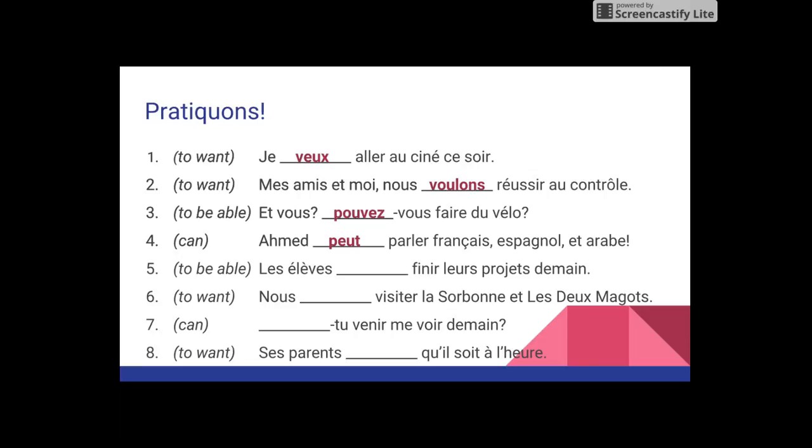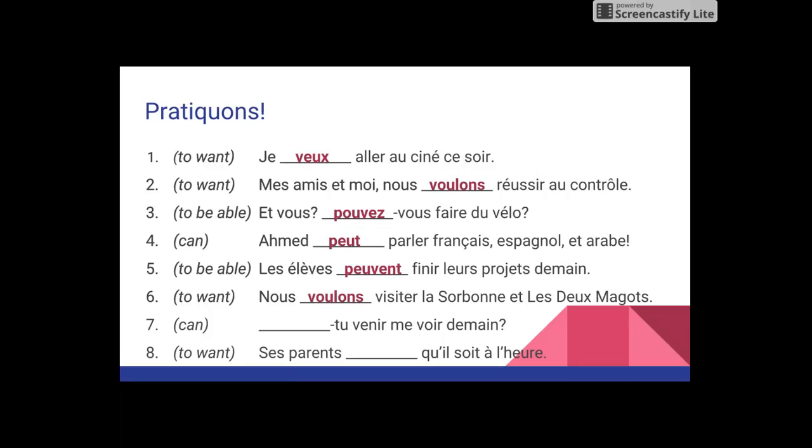5. To be able is pouvoir. Les élèves, still in the boot, because it's the ils, the il pluriel. We're going to have our PEU, but don't forget your V. Les élèves peuvent finir le projet demain. 6. To want is vouloir, and for nous, it's going to look just like the infinitive. Nous voulons visiter la Sorbonne et les Deux Magots.